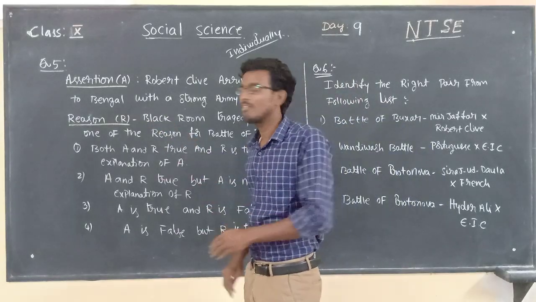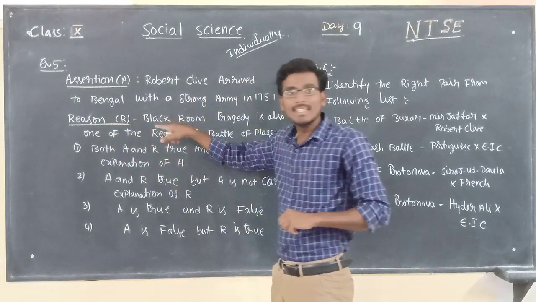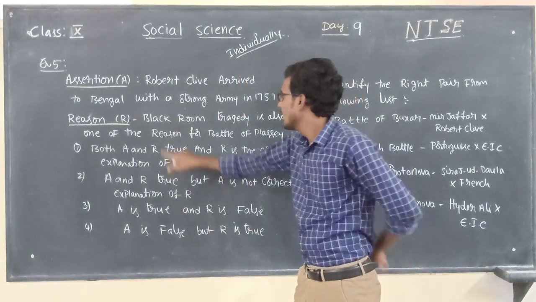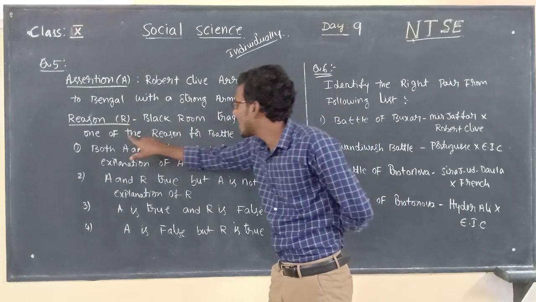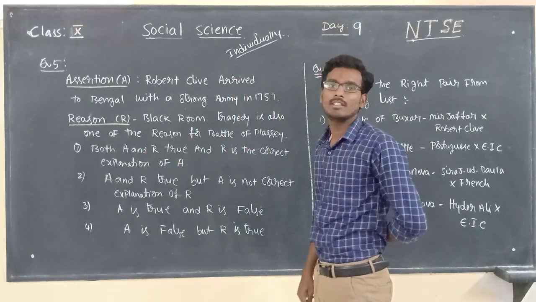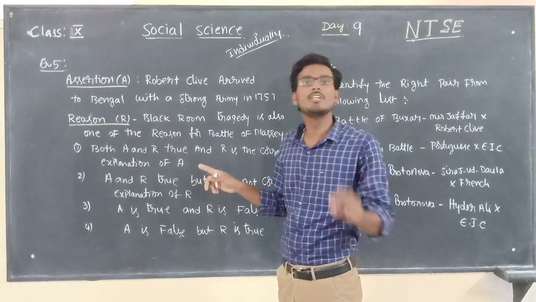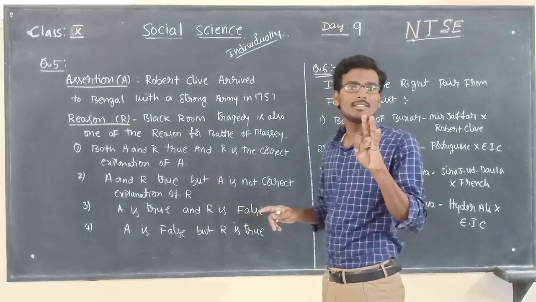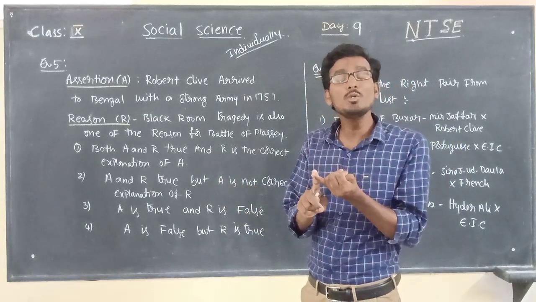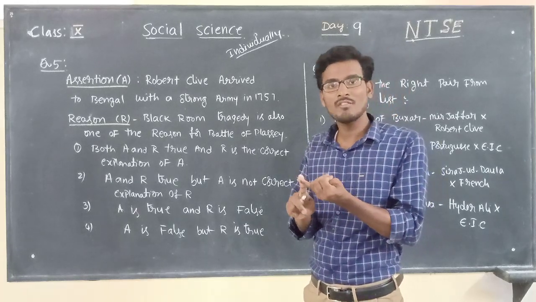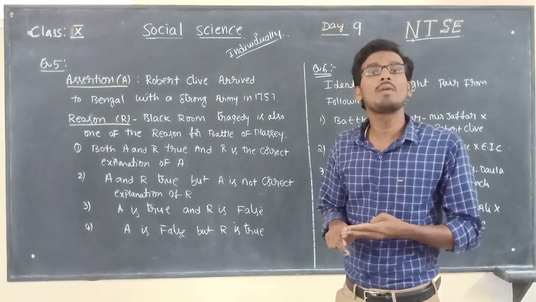Coming to the second statement, forget about the words assertion and reason. Read the second statement individually. Black Room tragedy is also one of the reasons for the Battle of Plassey. Is it true or false? Yes, of course it is true. There are 3 reasons for the Battle of Plassey: misuse of dastak, mending of the fort, and the Black Room tragedy.